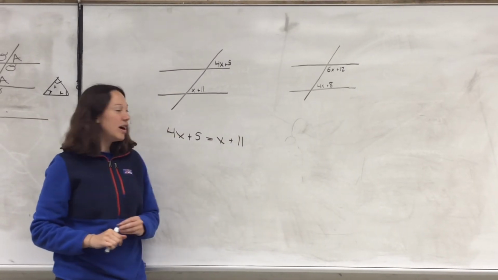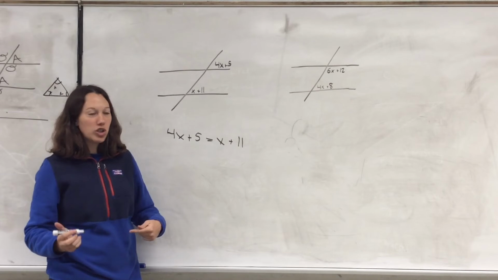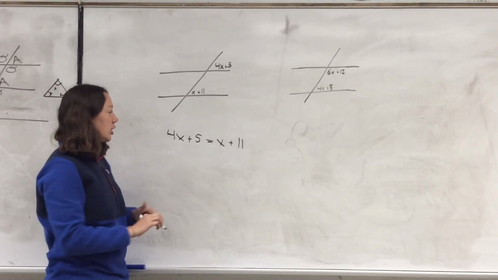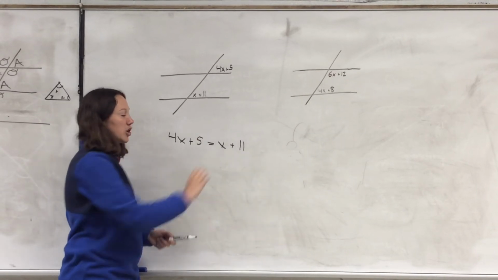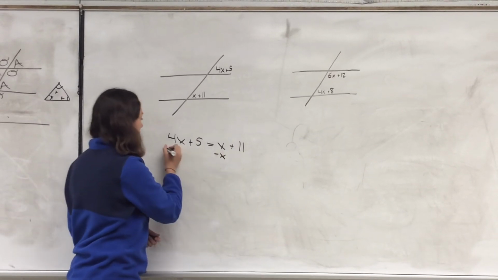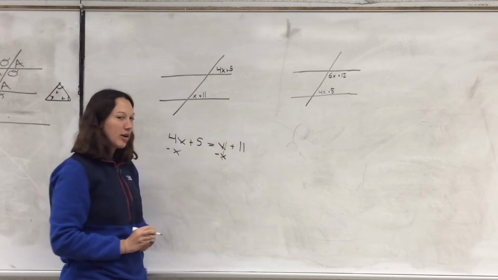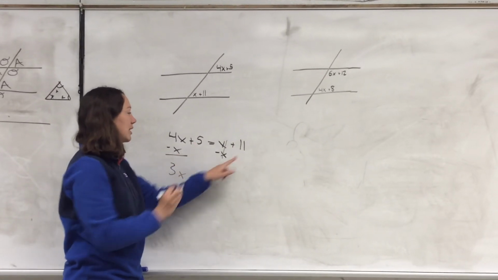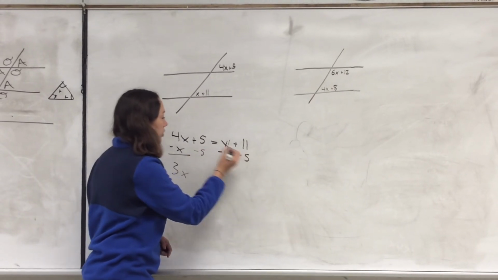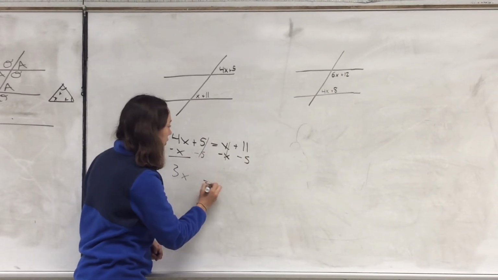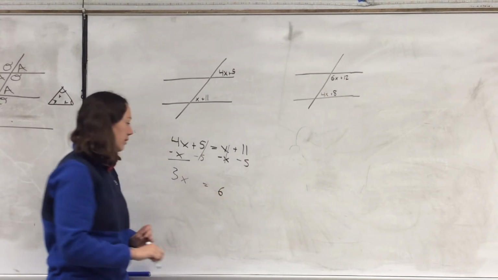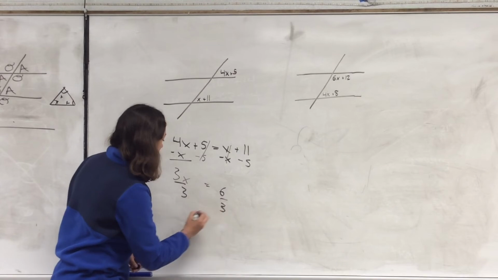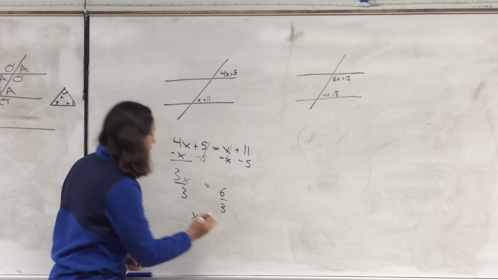Once you have this problem, you can use the box method to solve it, or the traditional way where we get all the x's on one side and all the numbers on the other. So I'm going to put my x's on the left and my numbers on the right. So I'm going to subtract an x from both sides so that it cancels out on the right. So I'm going to get 3x, and then I'm going to subtract a 5 so that it goes on my other side. So equals 6. My last step here is just to divide by 3, and I get x equals 2.